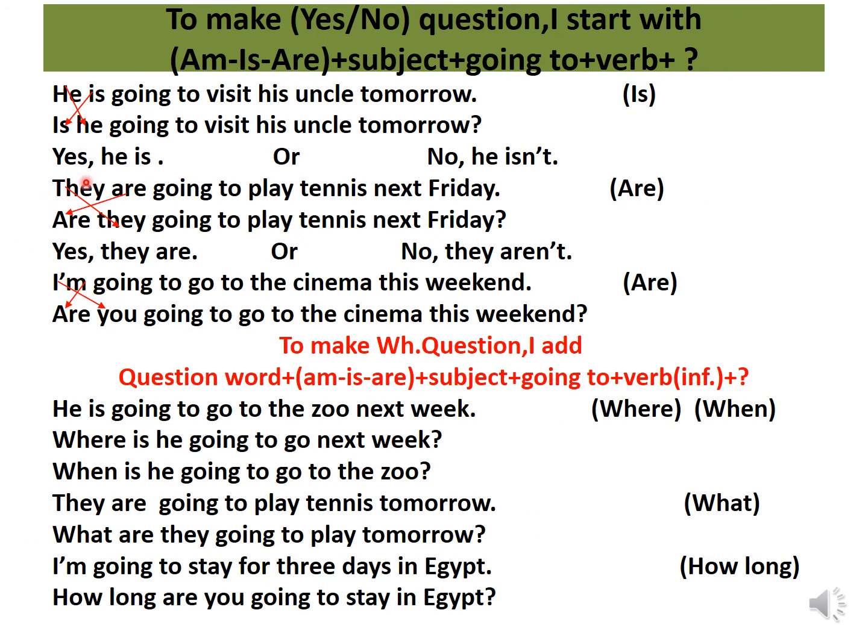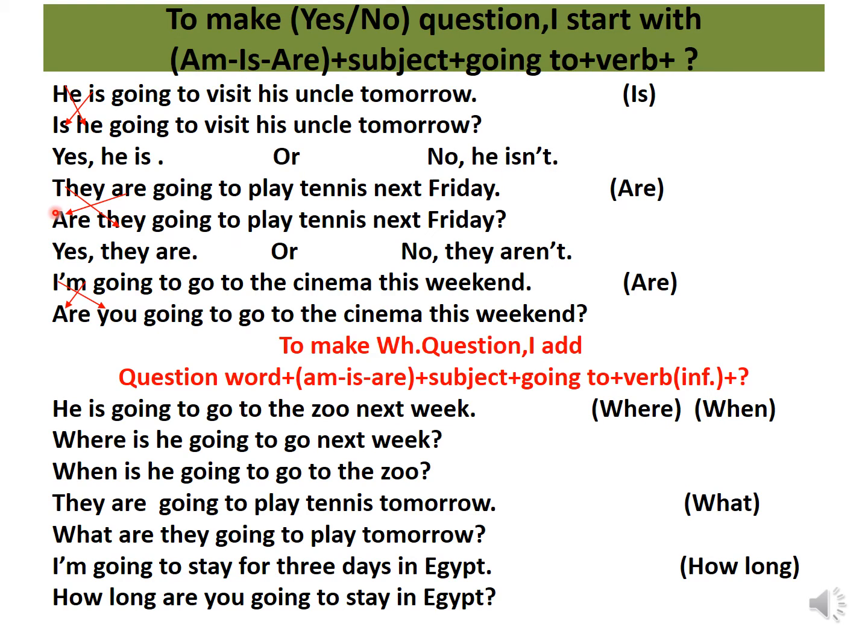How to make yes or no question? Just start with am or is or are, then the subject, then going to, then the verb in infinitive, and don't forget the question mark. For example, he is going to visit his uncle tomorrow. To make a yes or no question, you're going to start with is. Just a switch. Is he, and complete your sentence. Is he going to visit his uncle tomorrow? Then question mark. The answer will be yes, he is, or no, he isn't.